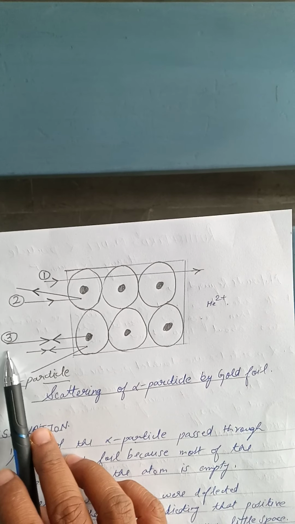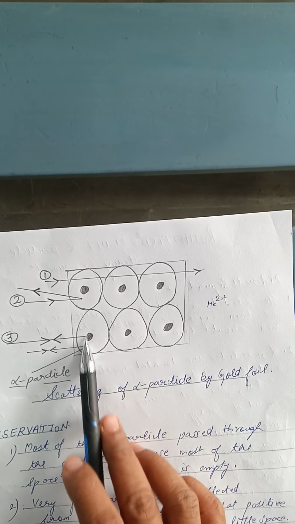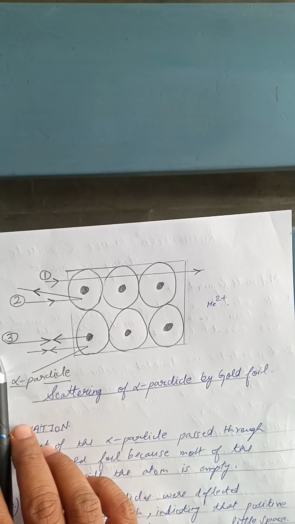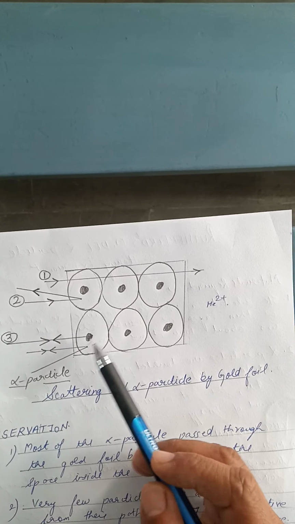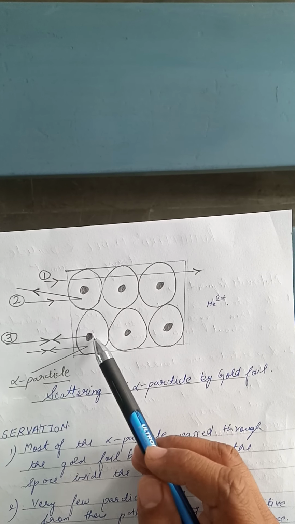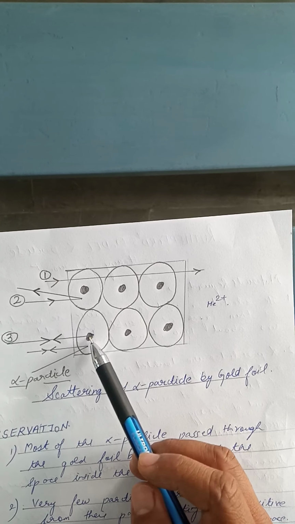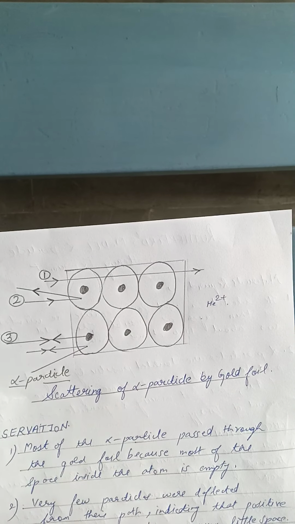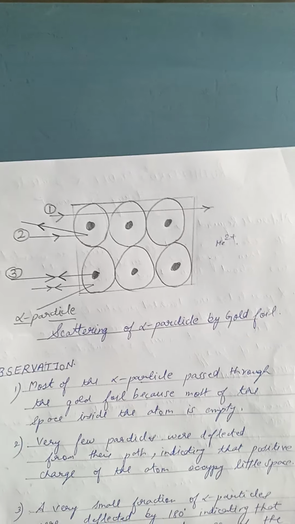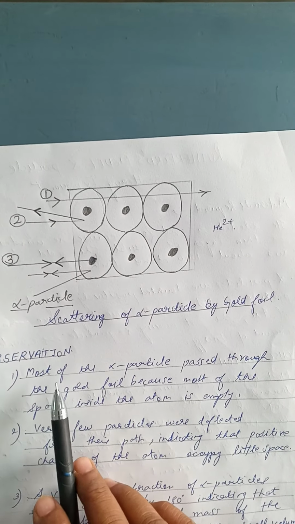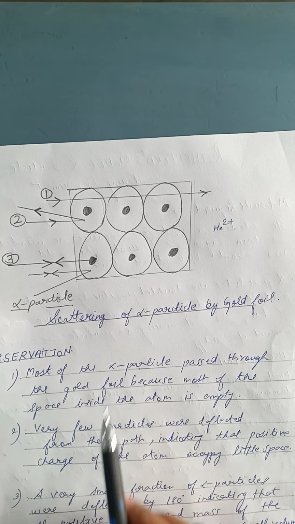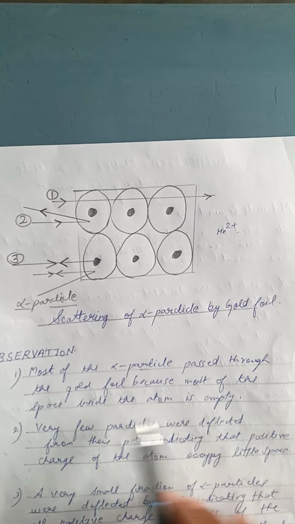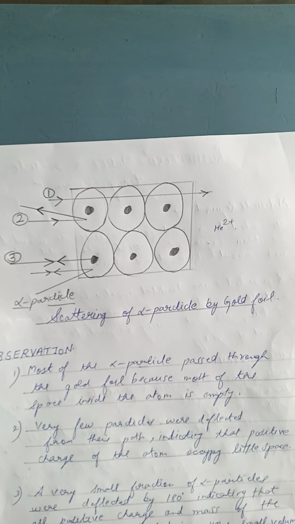And out of 12,000, when one alpha particle strikes the nucleus, it rebounds at an angle of 180 degrees. Why did it rebound? Because the majority of the dense part of the atom resides inside the nucleus. So due to the strike on the nucleus, it rebounds at an angle of 180 degrees. So if we see the observation, most of the alpha particles pass through the gold foil because the space inside the atom is empty.